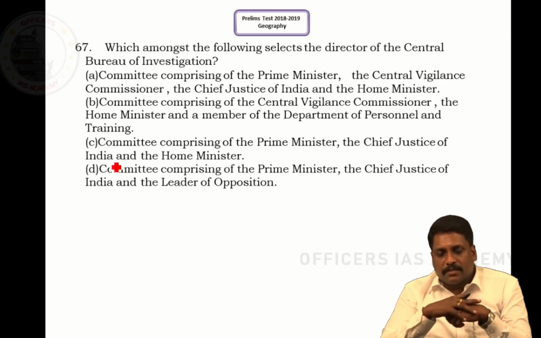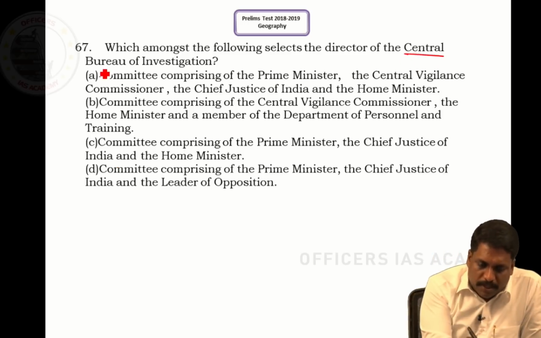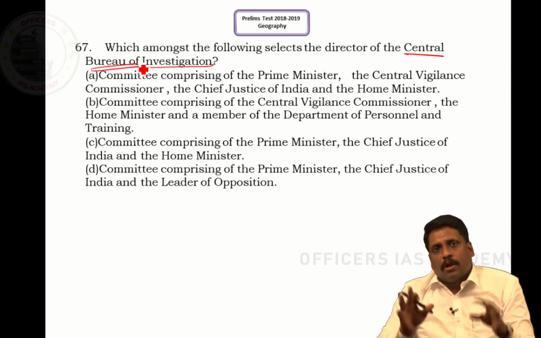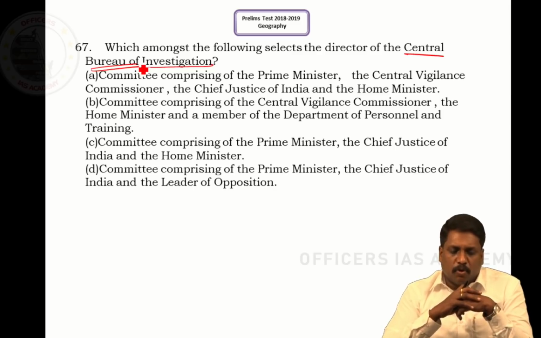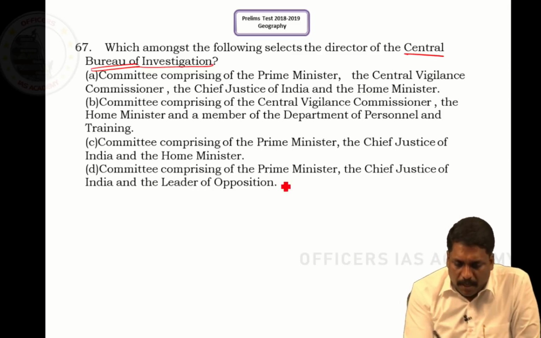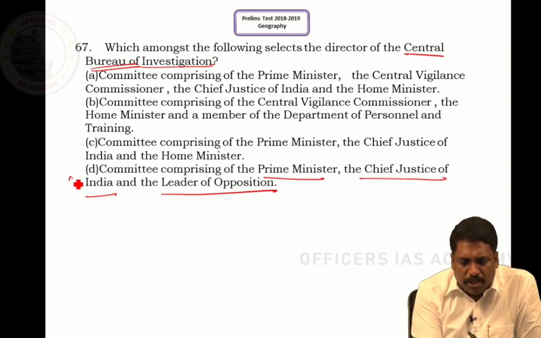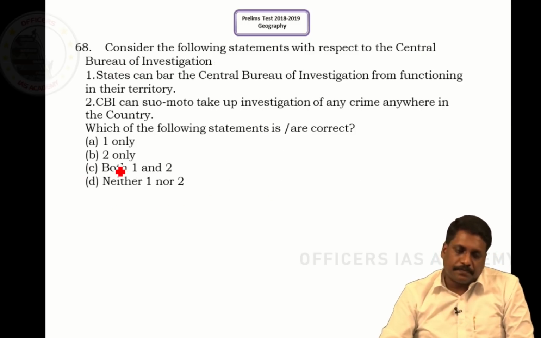Question number 67, direct question. Which among the following selects the director of CBI? When I talk about the selection board of the CBI director, who all preside in this selection board? Very direct question. Committee comprising the Prime Minister, Chief Justice of India and Leader of Opposition. Direct question. Answer is D, sir.